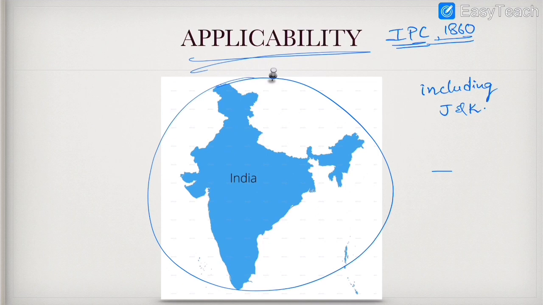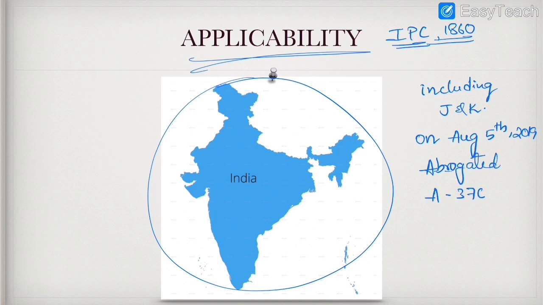So we all know that on August 5th, 2019, the government of India abrogated Article 370. We all know Article 370 grants special status to Jammu and Kashmir, right? But on August 5th, 2019, this Article 370 got abrogated.